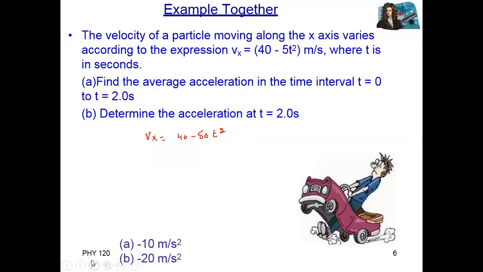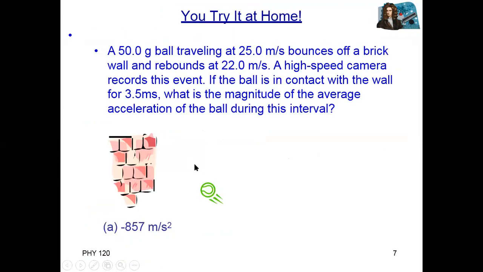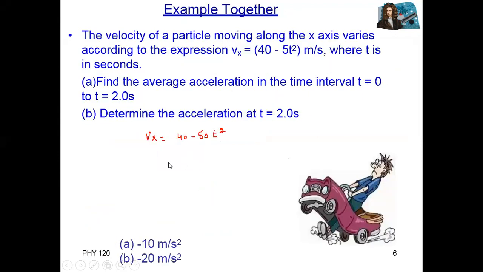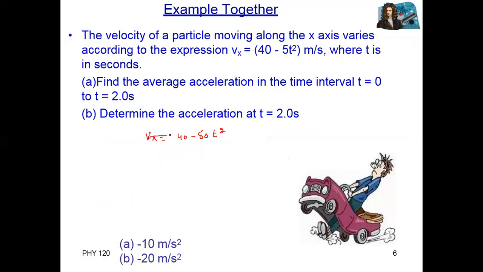It's 50t. Okay, sorry. So we have the velocity function Vx equals 40 minus 5t square.